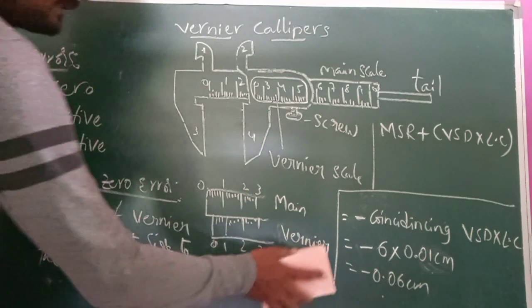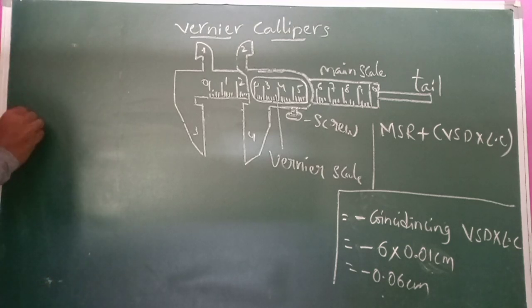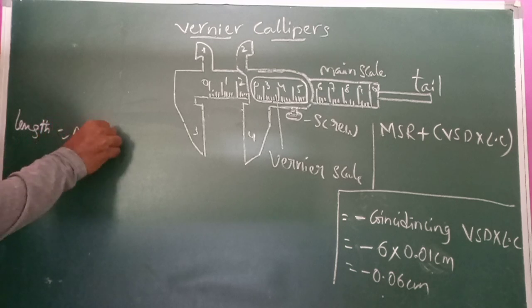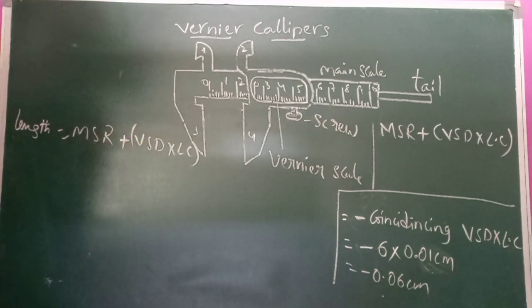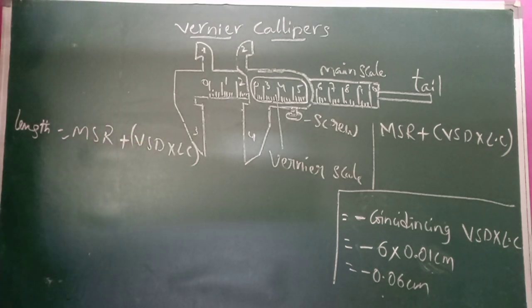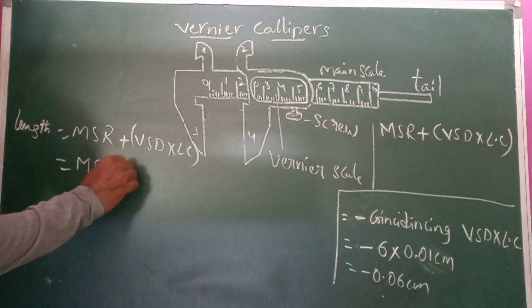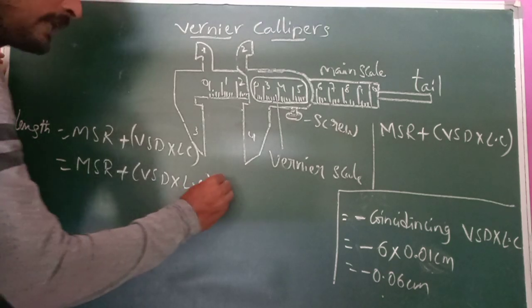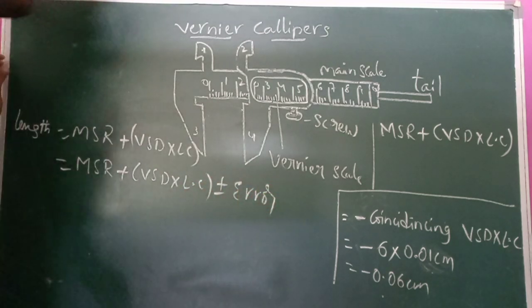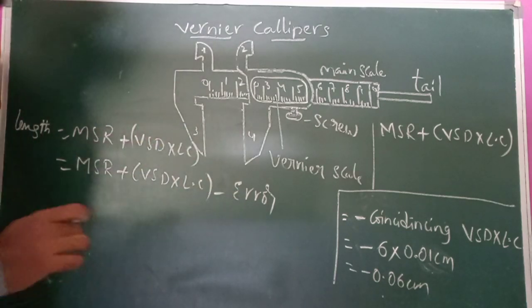Now to measure the length, what formula do we apply? Length is equal to MSR plus VSD into LC, plus or minus the error. Here the device has positive zero error, so we have to subtract it.